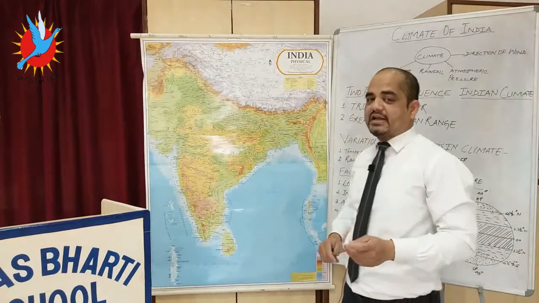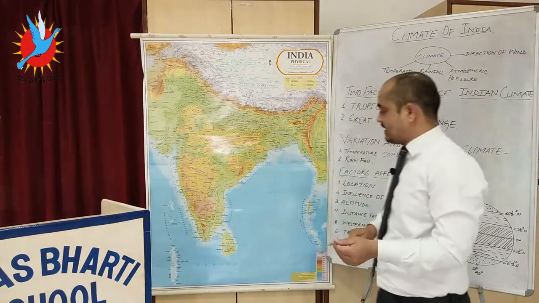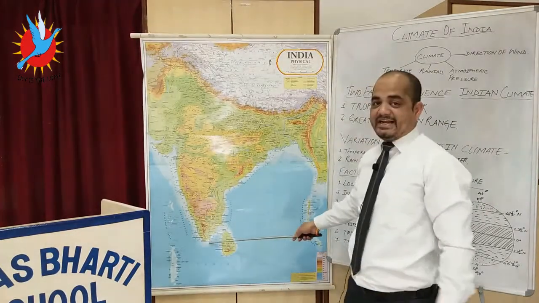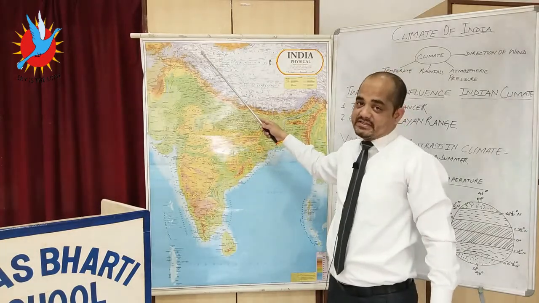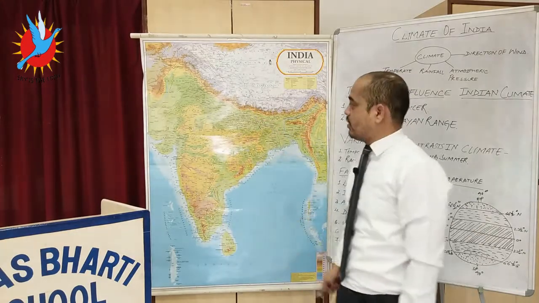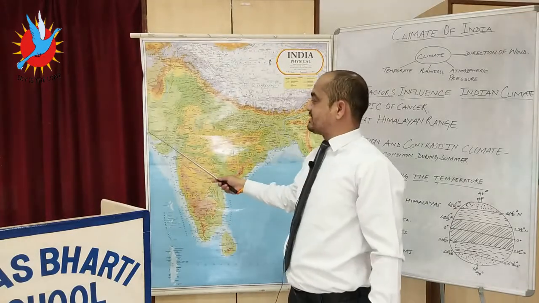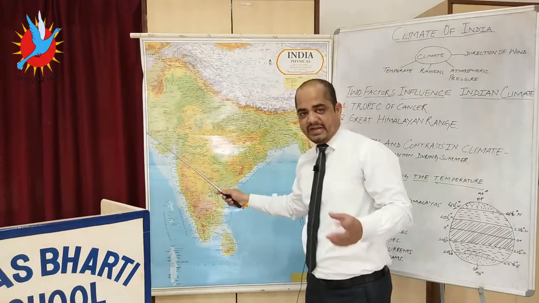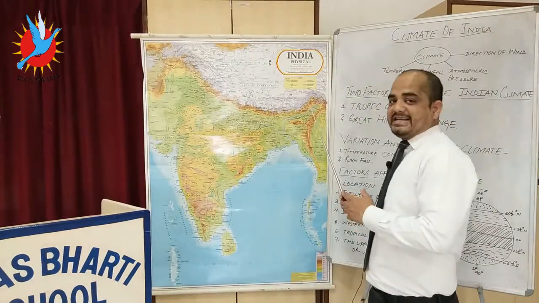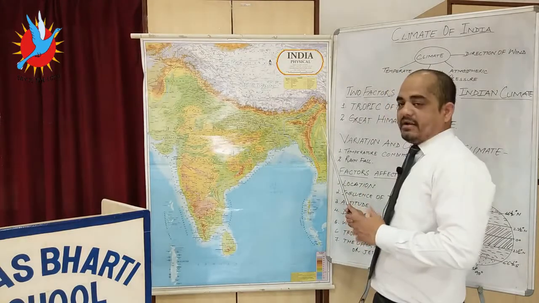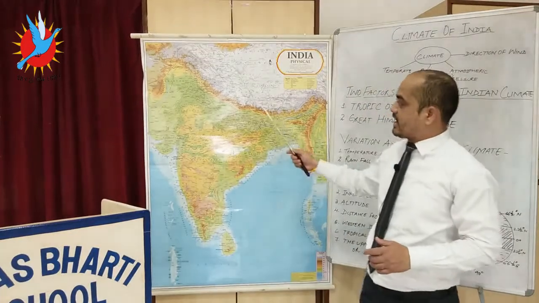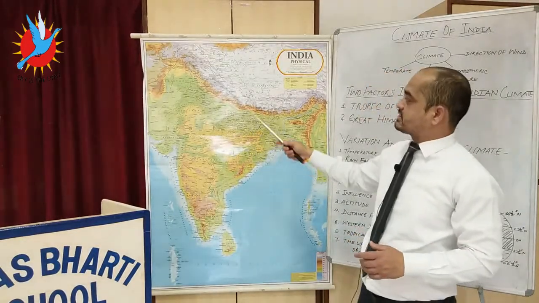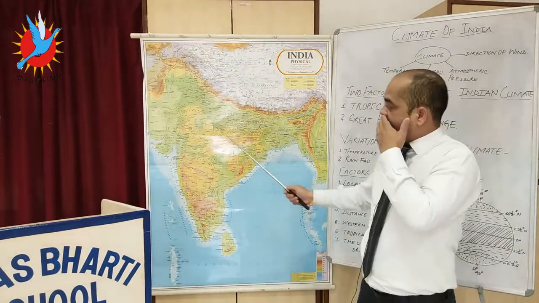If we see India's latitudinal extent, India's southern latitude is 8 degree 4 minute north to 37 degree 6 minute north. When we go toward the longitudinal extent, it is 68 degree 7 minute east to 97 degree 25 minute east. Now India covers almost the southern part of Asia.